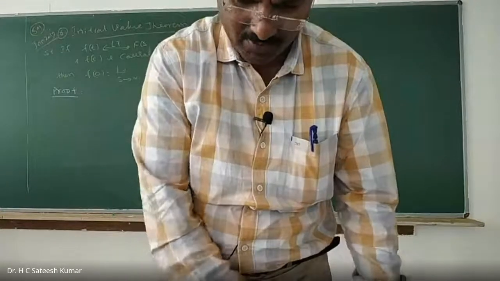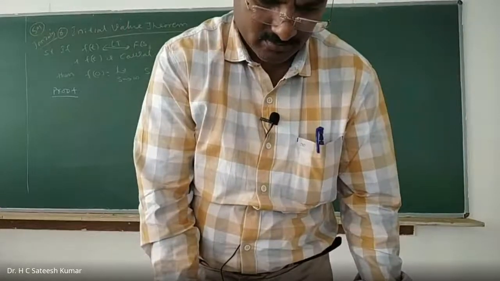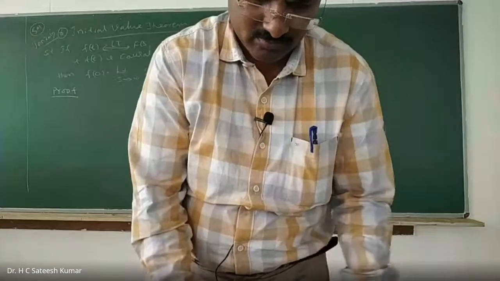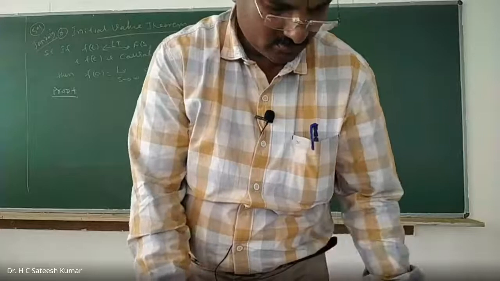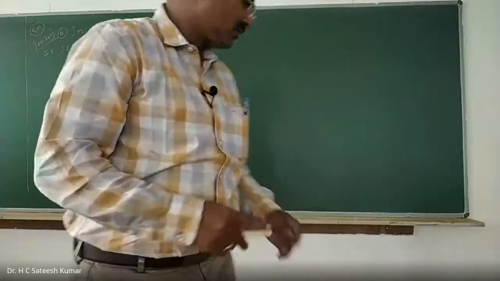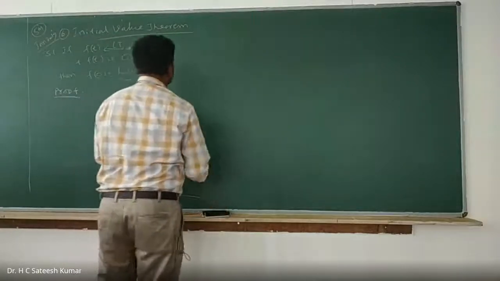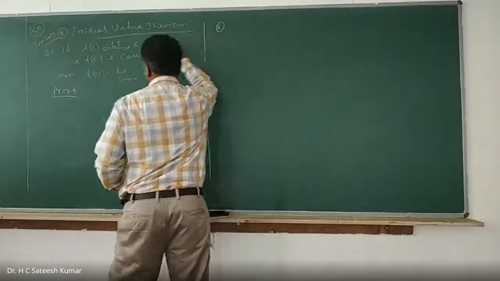Before going to this property, we need one more property. I'll do it here only. So this I'll call the 6th one, and this we call the 7th one.